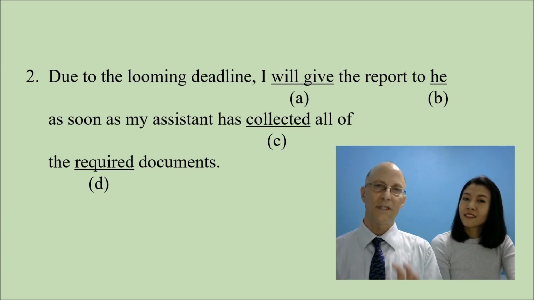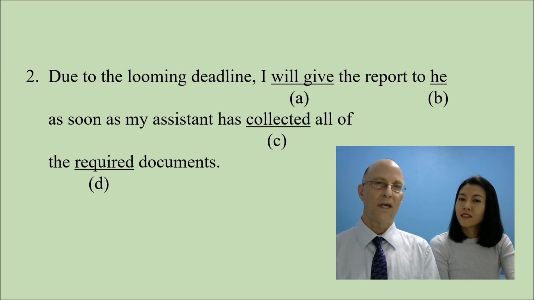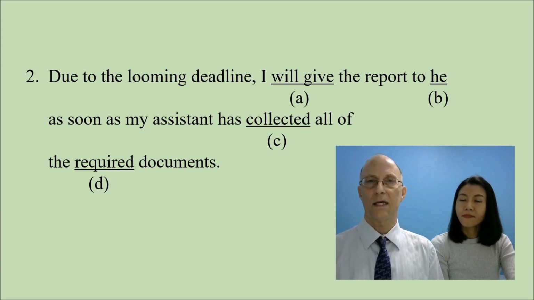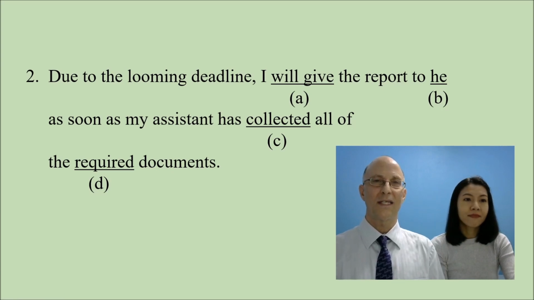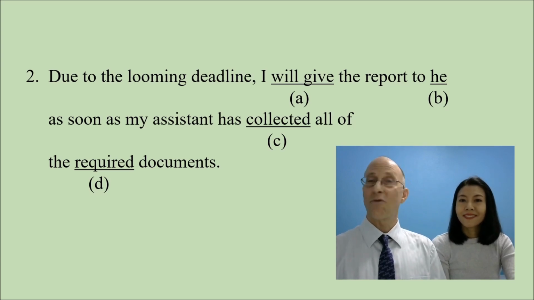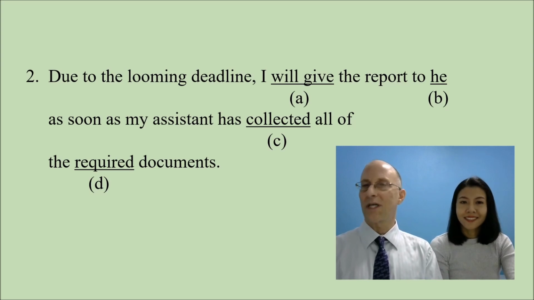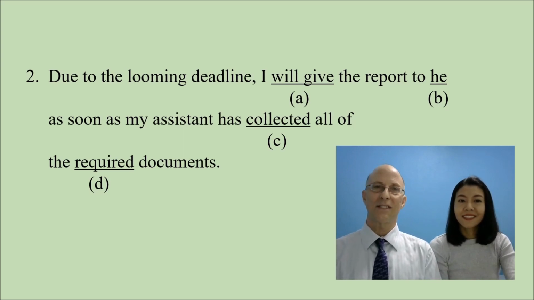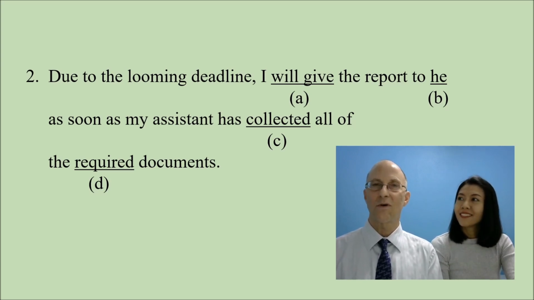Now, if you didn't delete any of the others, and you were looking only at the object of the verb, which is report, and the indirect object to this person, you would know right away that he is not an object pronoun. So the object pronoun here should be him. Therefore, it should read, due to the looming deadline, I will give the report to him as soon as my assistant has collected all of the required documents. This sentence is testing your ability to find the correct object pronoun.